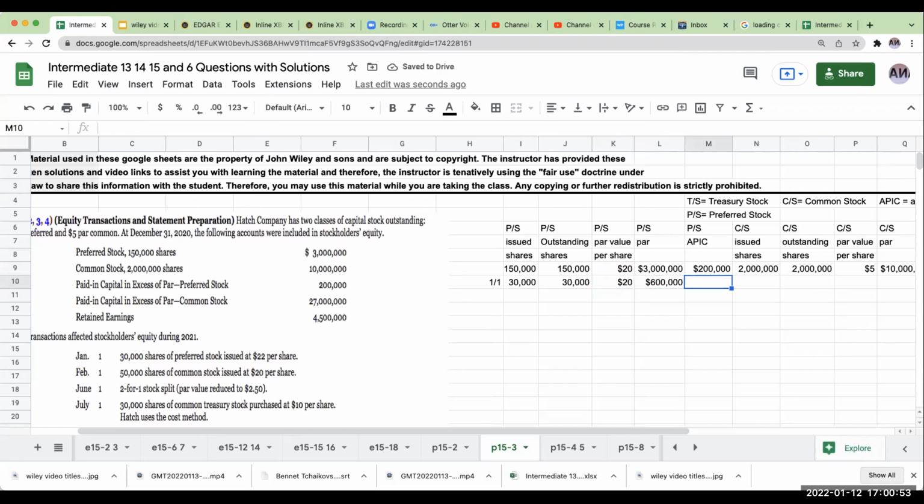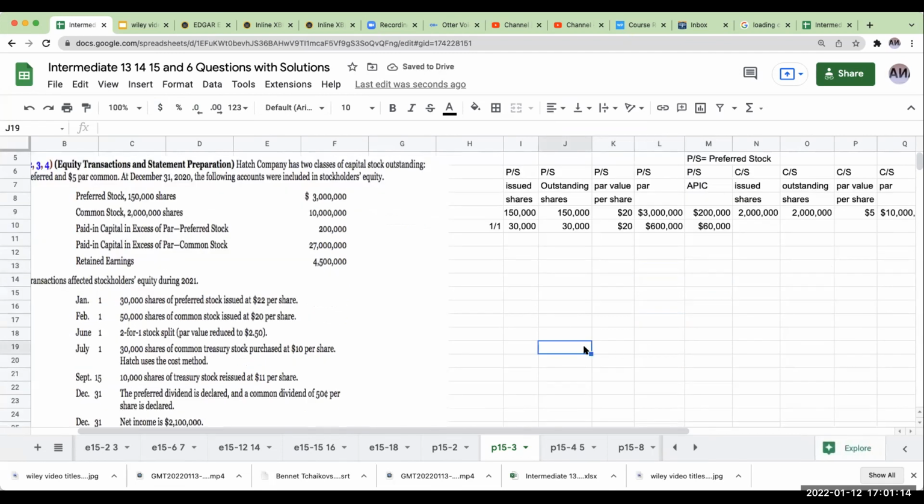The difference between the par value and what I'm selling it for is $2 per share. So this is going to be 2 times 30,000, or $60,000. For January 1st, if I were to do this as a journal entry, I'd be getting cash for 30,000 times 22. I would then credit preferred stock at par, 600,000, and APIC preferred stock, 60,000, on 1/1. So that's how I would record this.